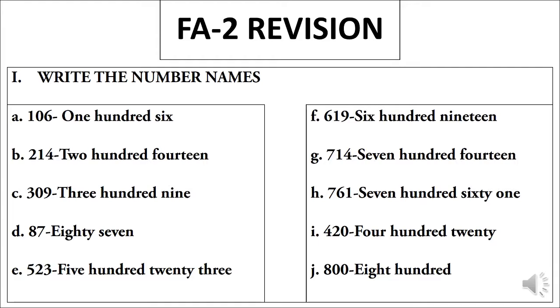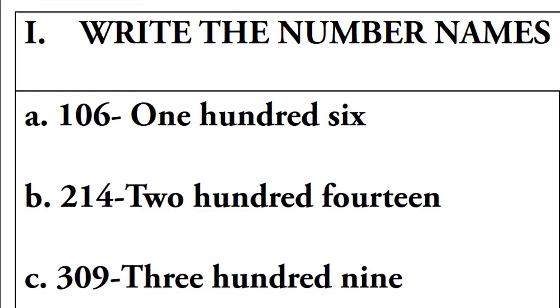The first bit is write the number names. A1, 106. One hundred, six, 106. B1, 214. Two hundred, fourteen, 214.